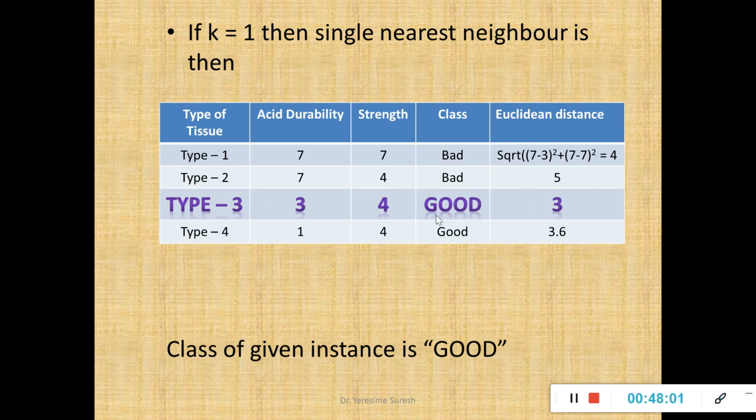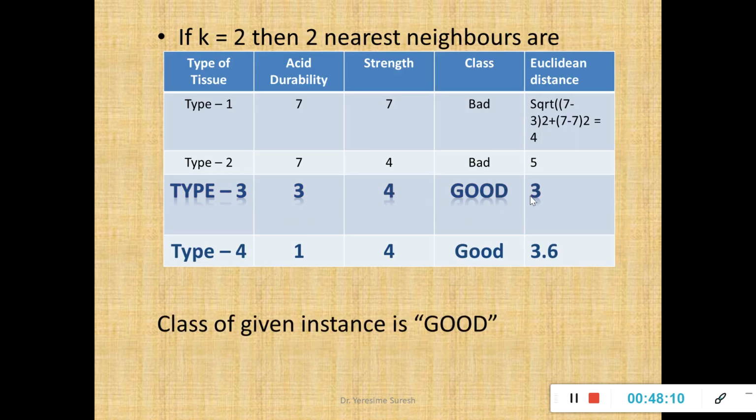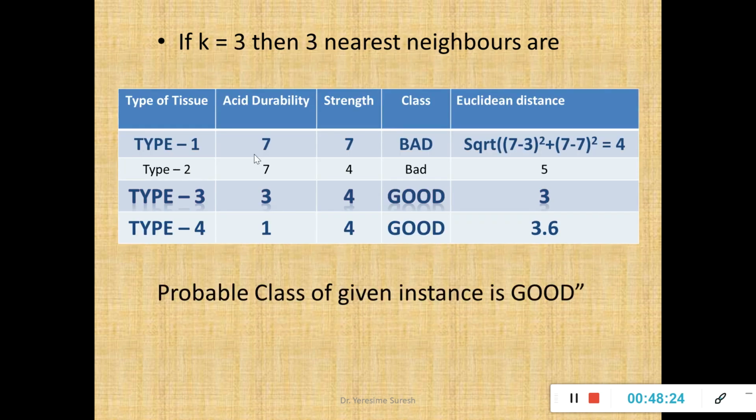If I take k as 2, the next nearest neighbor for the type 3 record is type 4, because the distance is 3.6, but for type 1 and type 2 it is 4 and 5, which are far compared to 3.6. So again the class label will be good. When I take k as 3, the next nearest neighbor after 3.6 is 4 but not 5, so the class label will be bad.